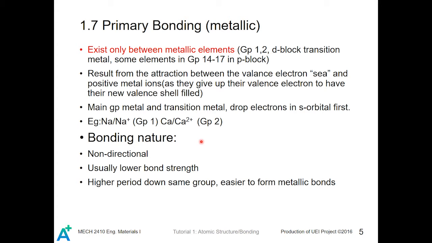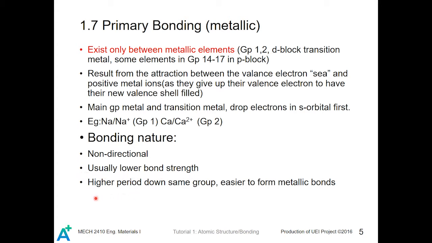in their valence shell. Bonding nature: because there are quite a number of electrons and quite a number of metal ions, the attractive force is everywhere and it is non-directional, and usually the bond strength is lower.